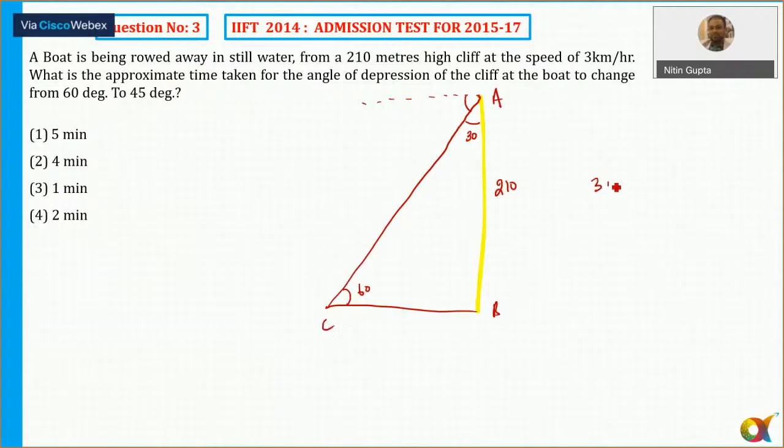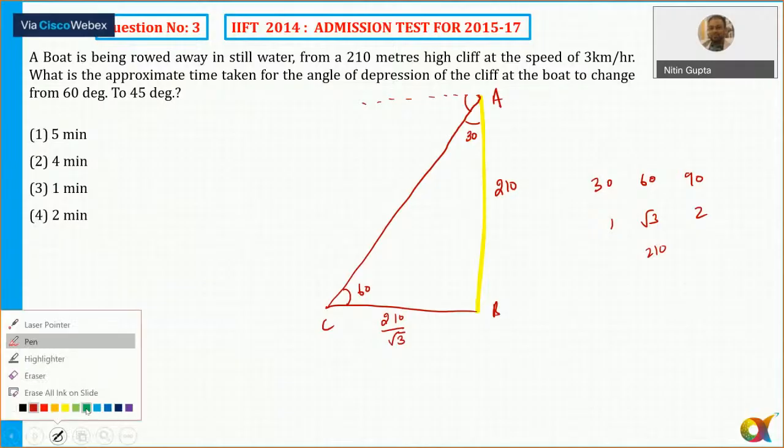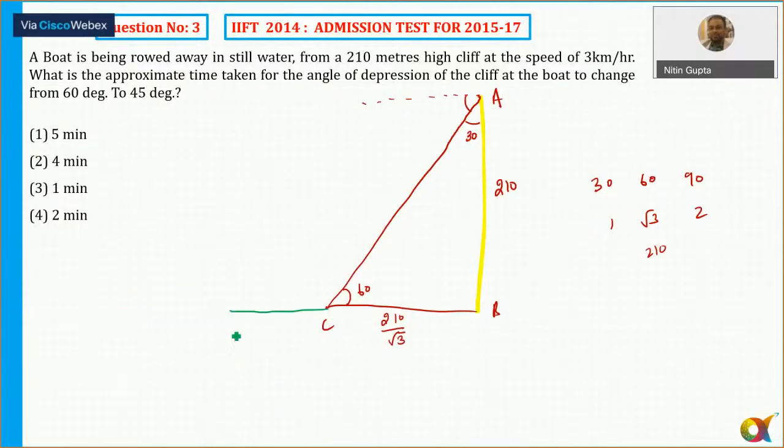We know the relationship between 30, 60, 90, the sides are always in the ratio 1, root 3, 2. Opposite to 60 it is equal to 210, so the side opposite 30 has to be 210 by root 3. Is that clear to all of you? So the length of BC is equal to 210 by root 3. Now the angle changes from 60 to 45, so it moved away further. Let's say it reached point D.